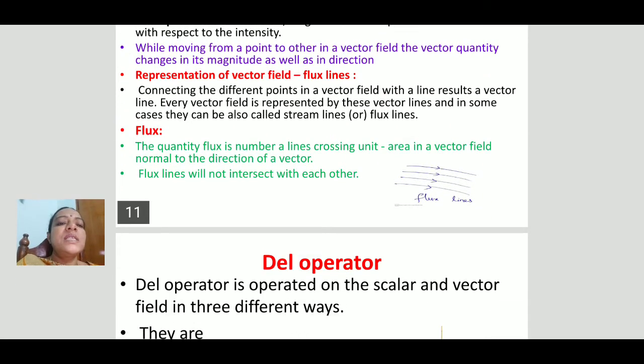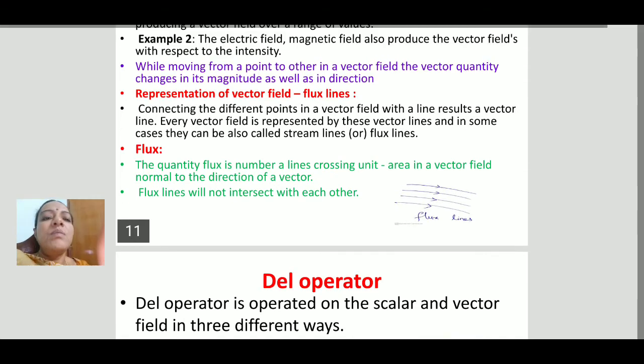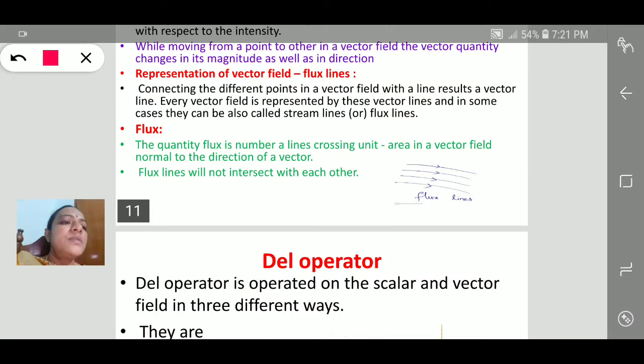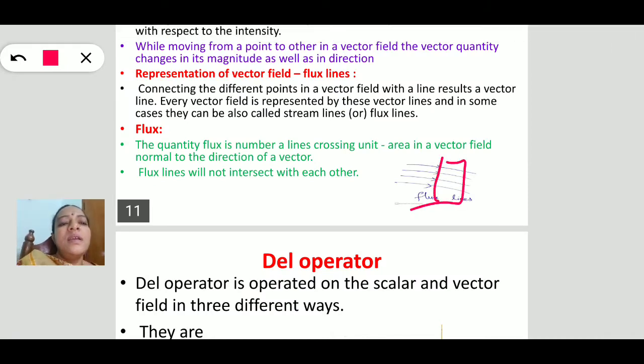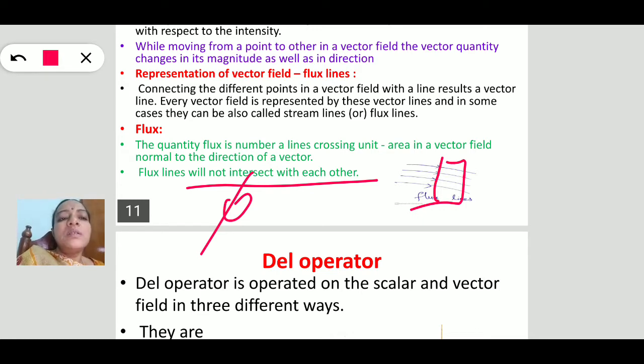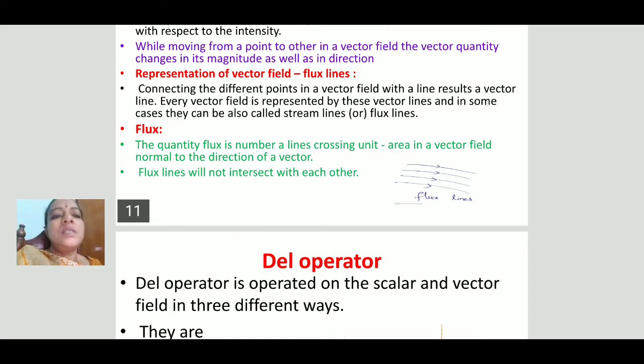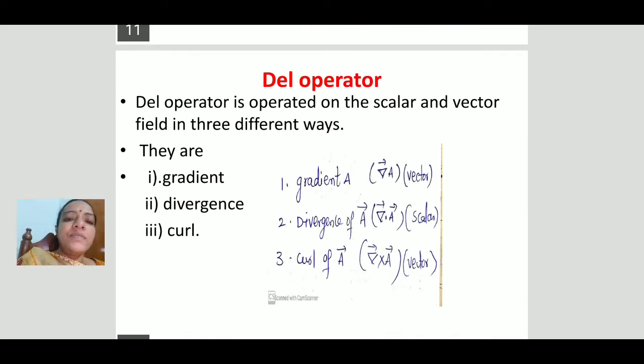Flux can be defined as the number of lines crossing a unit area in a vector field, normal to the direction of the vector. Suppose I place a unit area normally, how many lines are entering this area? This is known as the flux, that is phi. Similarly to level surfaces, these flux lines will not intersect each other. So these are the representations of a vector field and a scalar field.